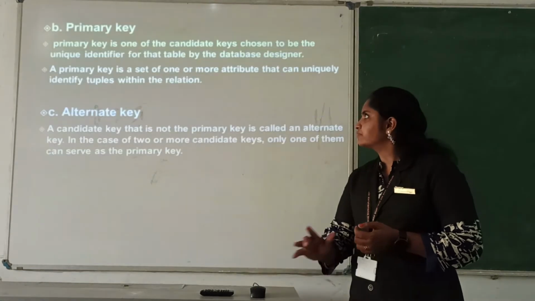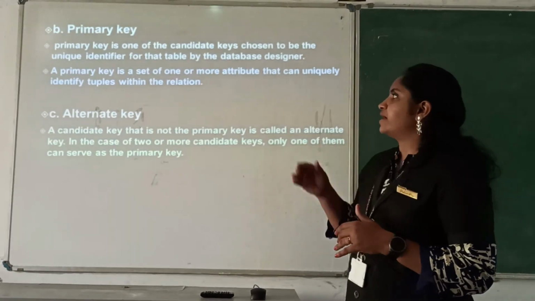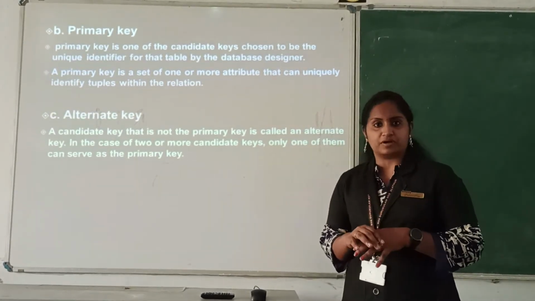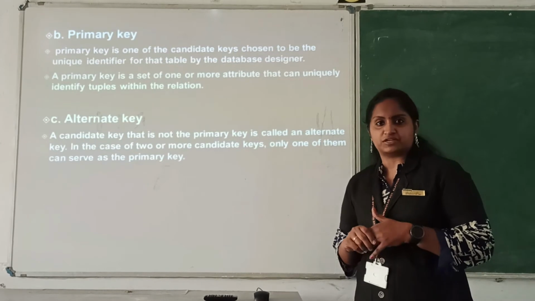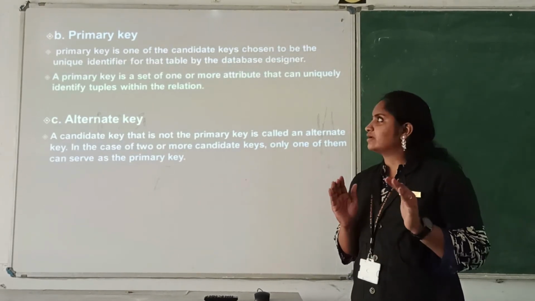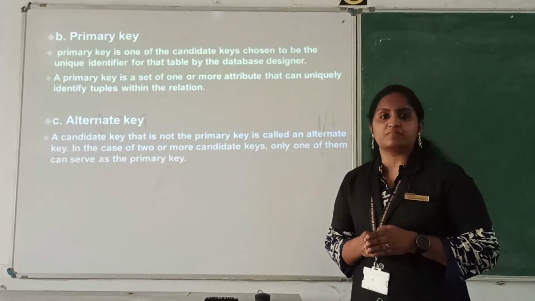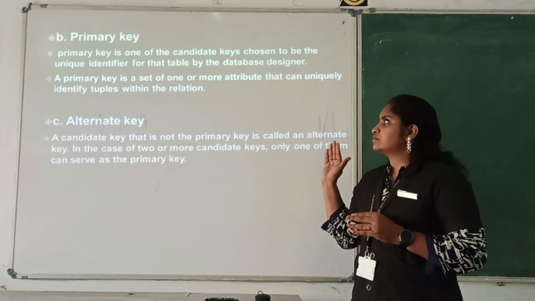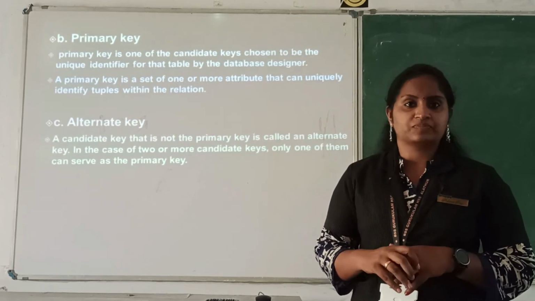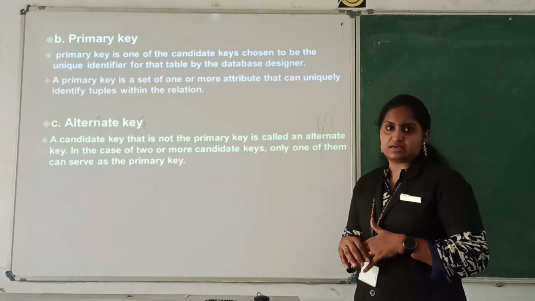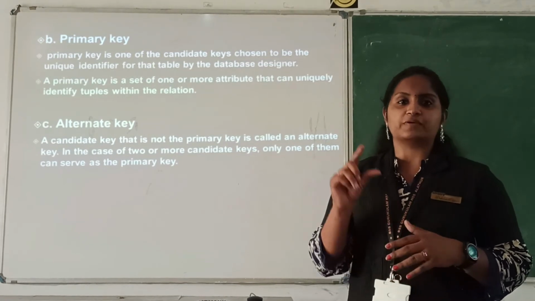Clear? Another one is the primary key. The primary key is an important one. It makes a particular table uniquely identifiable. If it is name, we have repetitions. If it is roll number, we have repetition in different classes. So to make it unique, we have the admission number. One student has only one admission number in a particular school. Like that we can make the data unique. Such content is known as the primary key, which identifies the tuple separately. Tuple means row, the details of that particular student.